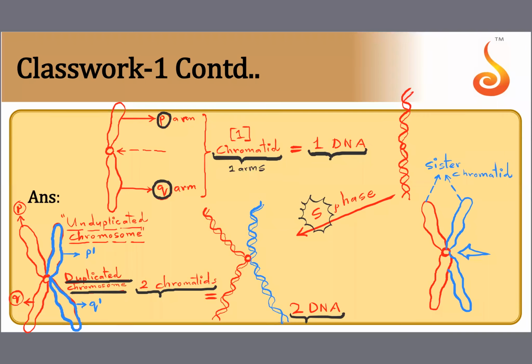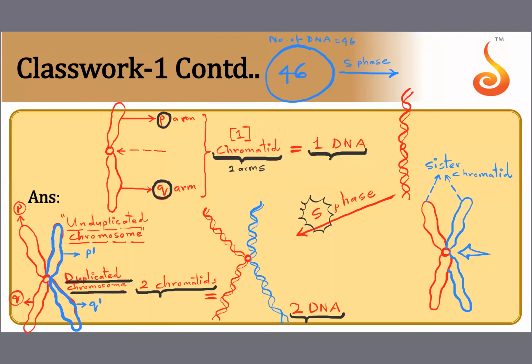Every chromosome before S phase is in an unduplicated state. In a human cell, we have 46 chromosomes. Before S phase, each chromosome is in an unduplicated state. So 46 chromosomes have how many DNA molecules? The number of DNA molecules is equal to 46. But after S phase, each chromosome has 2 copies of DNA.